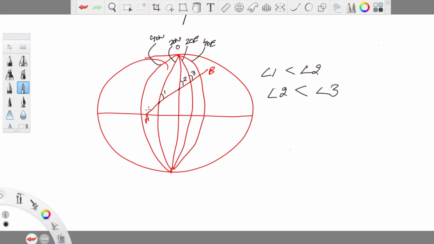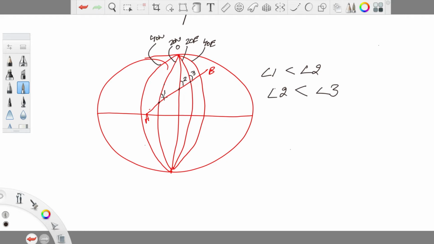Now I have drawn 2 points, point A and point B, and the great circle, as per the definition, is the shortest distance between 2 points on the surface of the earth. So the shortest distance between these 2 points will be a direct line joining A and B. And as per the definition, the direction at any point is the angular difference between the line and the meridian that passes through that point. So here we can see this great circle line meets these 3 meridians at these 3 different points, point 1, point 2 and point 3.